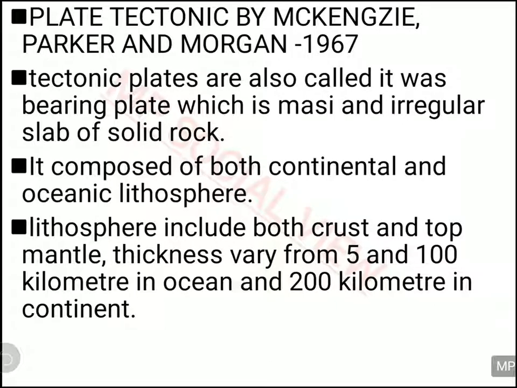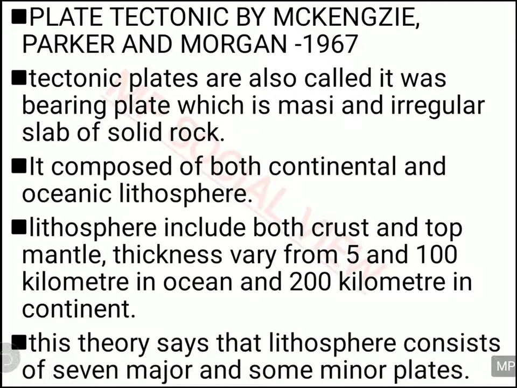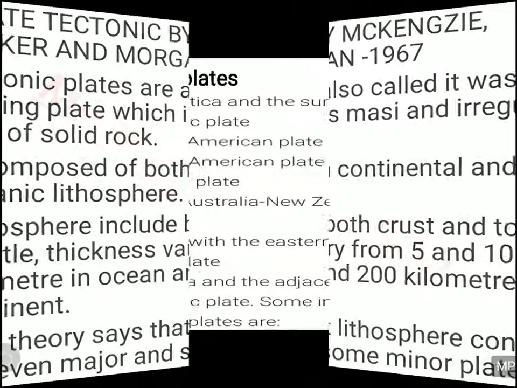If you see the lithosphere of the ocean, it is a little thinner. It is from 5 to 100 kilometers, and if you see the thickness of the continental lithosphere, it is a little thicker, about 200 kilometers. So this theory says that the lithosphere actually consists of 7 major and some minor plates.